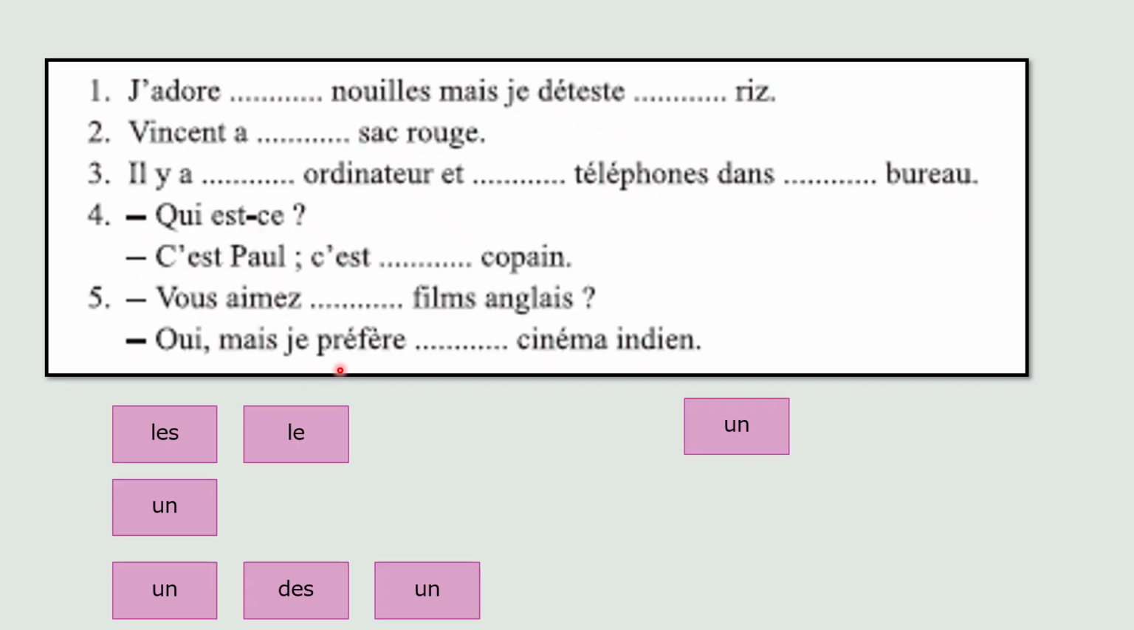Aimer, préférer, preference. Therefore, this will be the plural form of the definite article. And cinema. If you do not know what cinema's gender is, look at the next word. Indien. Indien is masculine. So here are your answers. Les for film and le for cinema. D'accord? So if you remember these 4 rules, it will help you choose the correct article properly.